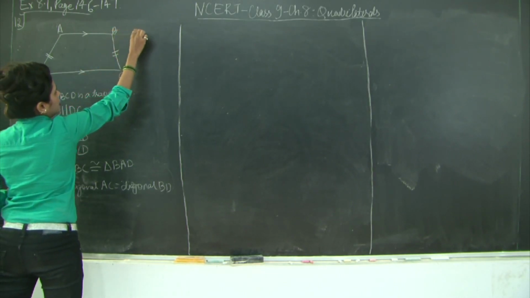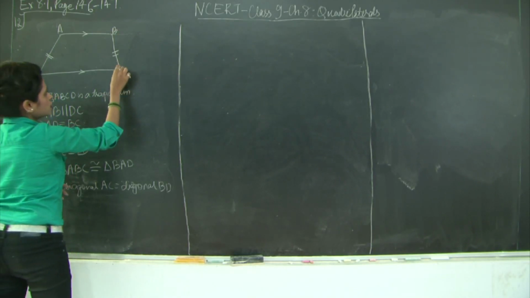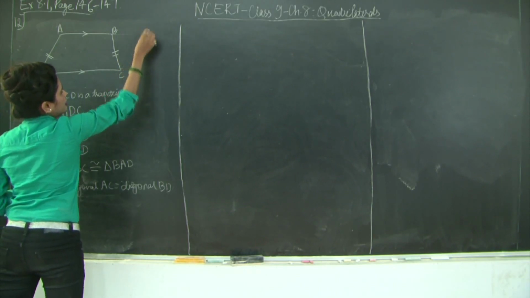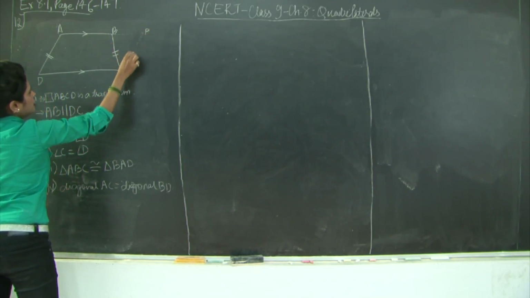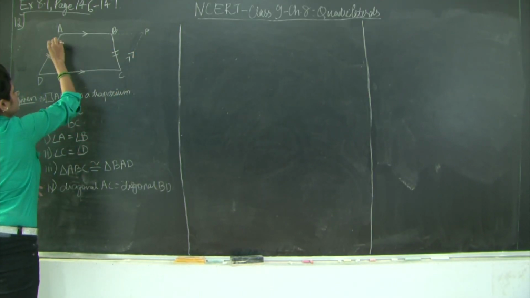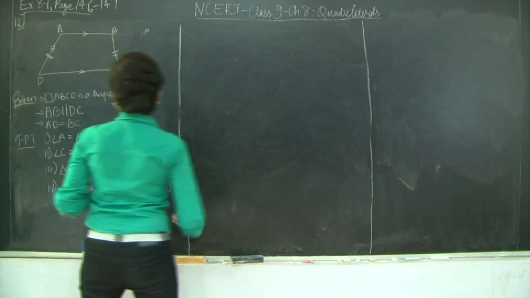extend the line AB and connect a line from C on this line that we extended until point P such that CP is parallel to AD. Okay, so what do we have now? That CP is parallel to AD.